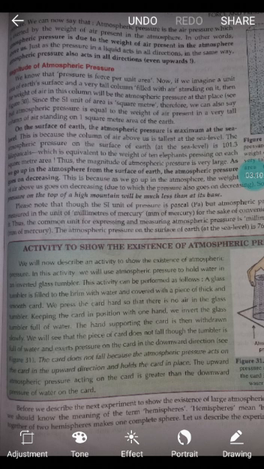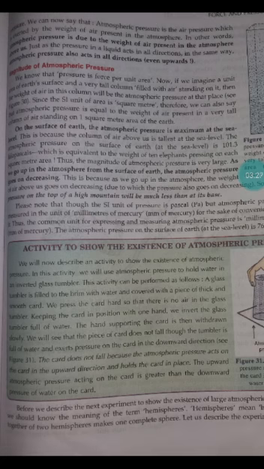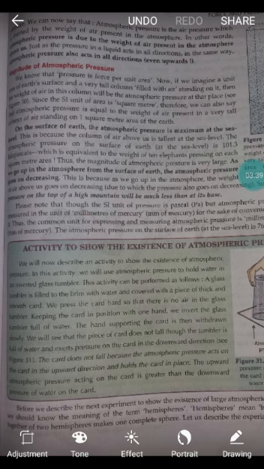Okay, so let us discuss that. We know that pressure is force per unit area, measured by force divided by area. Now if we imagine a unit area of earth surface and a very tall column. Unit area means 1 square meter; unit is always taken as 1. Now if we imagine a unit area of earth surface and a very tall column filled with air standing on it, then the weight of air in this column will be the atmospheric pressure at that place.